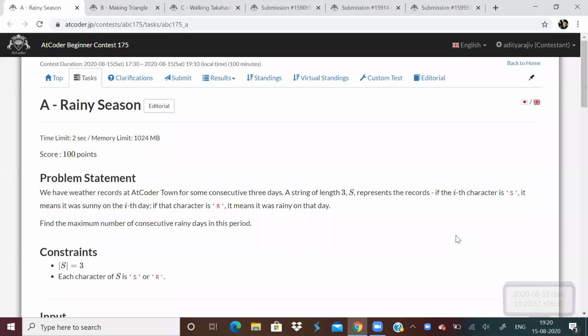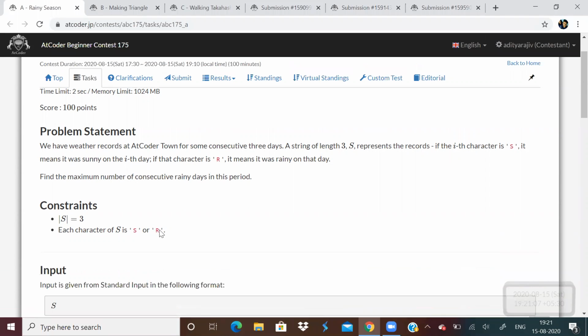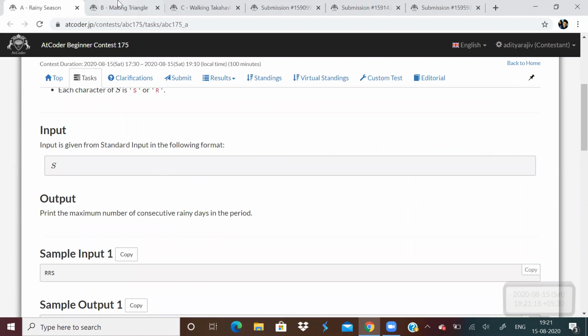Okay, so at Coder Beginner Contest 175. First problem, we're given a string S of length N, and we have to tell the maximum number of consecutive days it was rainy. So the string will contain the alphabets S and R. R stands for rainy, so we have to tell the maximum number of consecutive days it will be rainy.